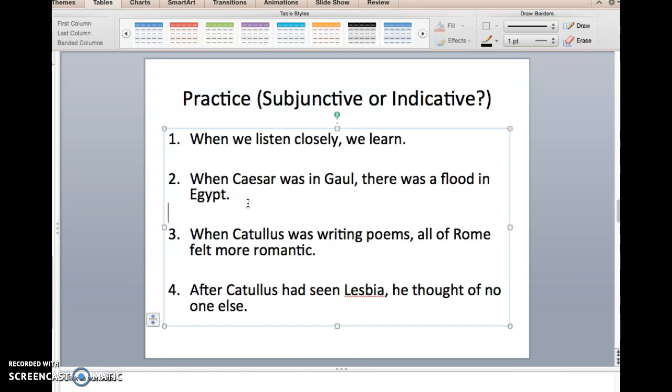And then 4, after Catullus had seen Lesbia, he thought of no one else. Very sweet. You can see, hopefully clearly there, going back to the nota bene on the previous slide, that we're going to translate had seen as the pluperfect subjunctive.